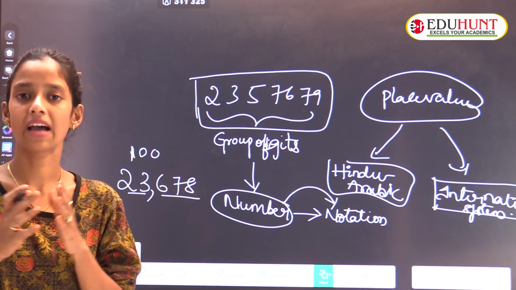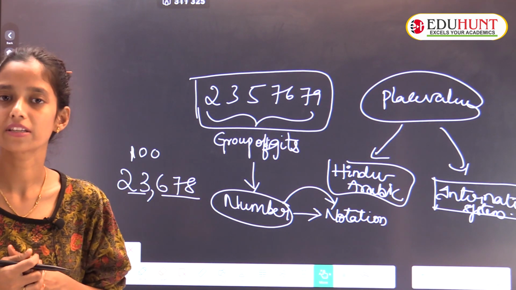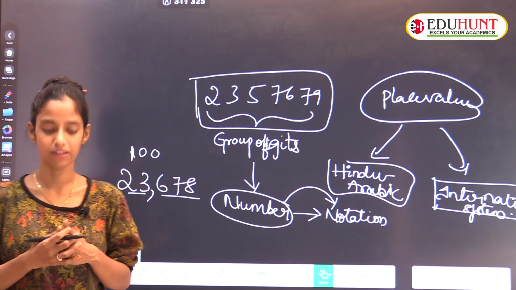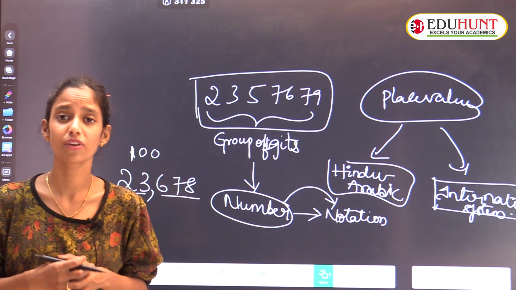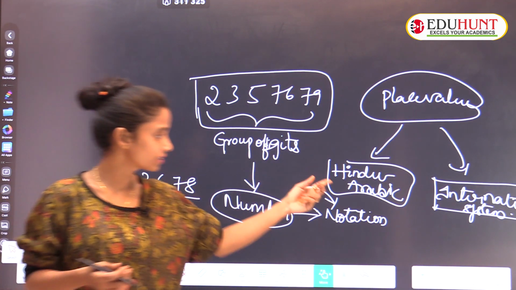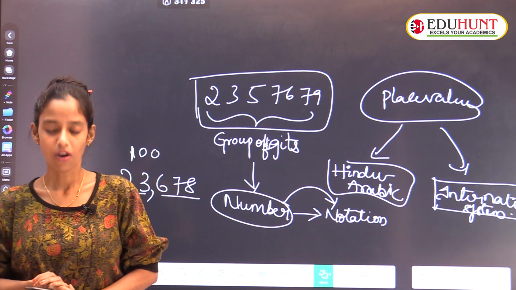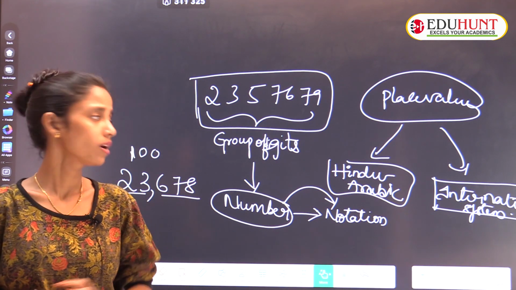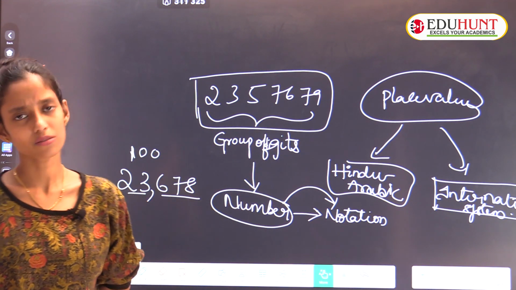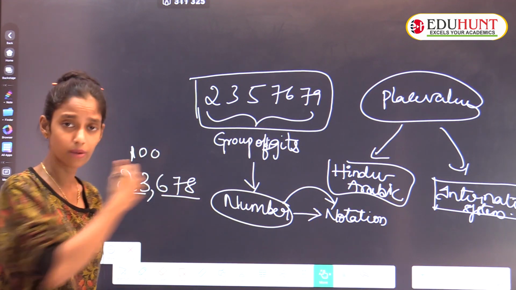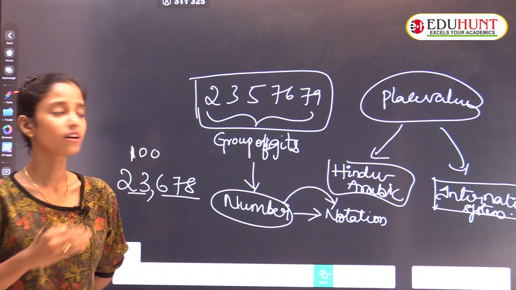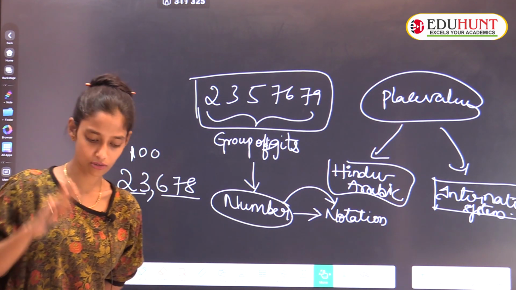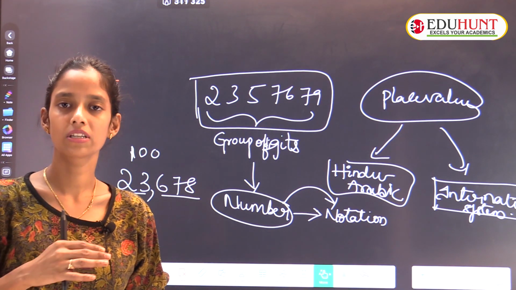23,678. Whenever we are having our numbers, we will read them according to the place values, but the place values we have are by default defined like that, where we have two number systems. One is Hindu-Arabic, one is the international system. Hindu-Arabic we also say Indo-Arabic, also the Indian system, and the international system is only international. According to the Indo-Arabic system place values are different, and according to the international system place values are different. Based on that only, we are now using the numbers.